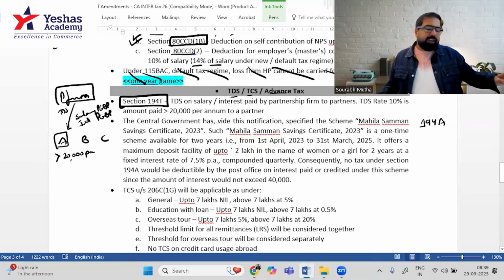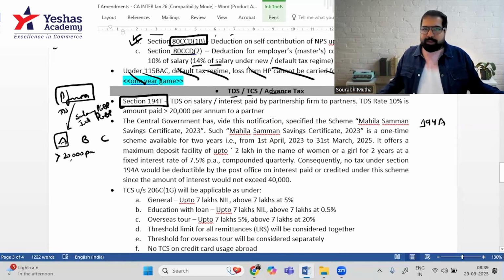Next, there's a section called 194A. Example, 194A, A for Axis Bank. I put money in my Axis Bank account, and when I get interest of more than 40,000, for senior citizens more than 50,000, then there is TDS at the rate of 10%. Now, somewhere there is a small change. Not a big change, actually, very small.